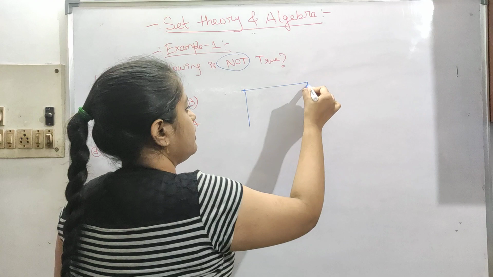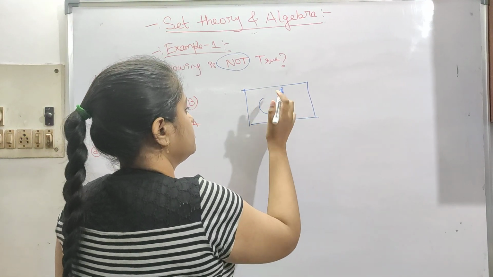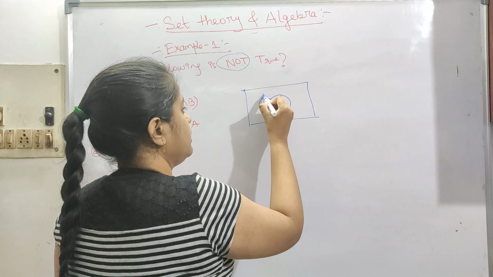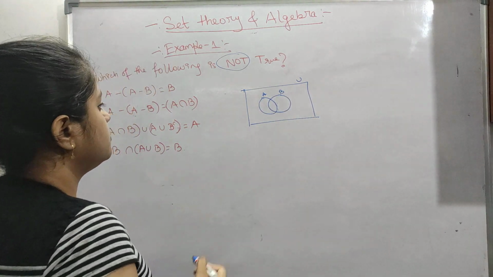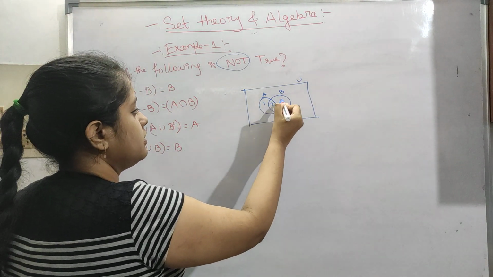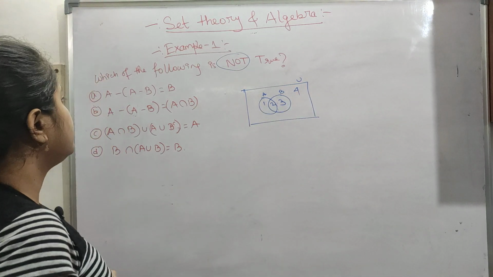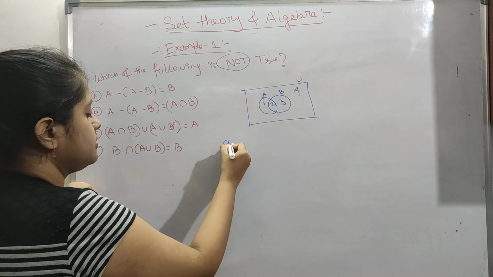Let's take the Venn diagram first. This is set A, this is B, and the whole is the universe. Let's say this part is 1, the intersection is 2, this is 3, and this is 4. Now let's find out whether each statement is true or false. Let's take the first one.